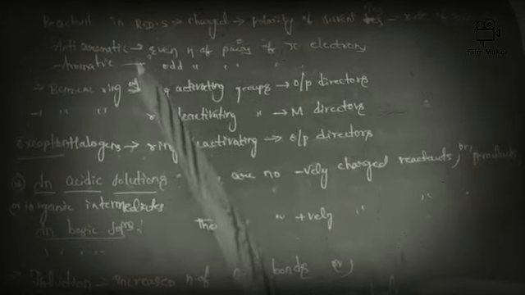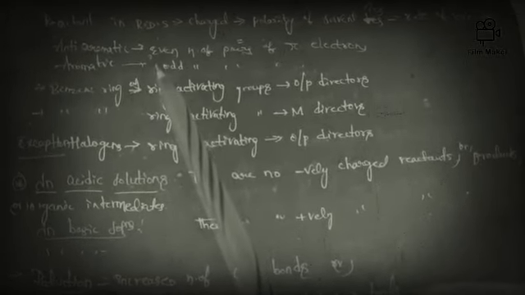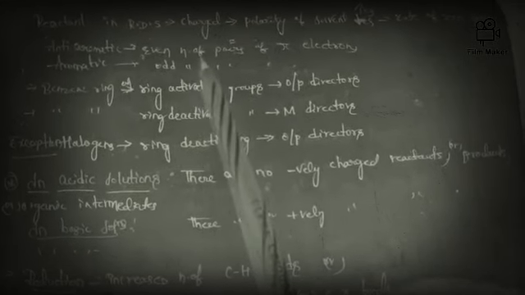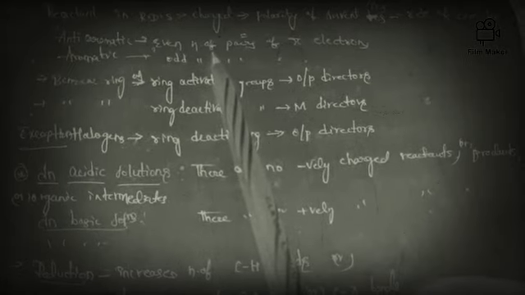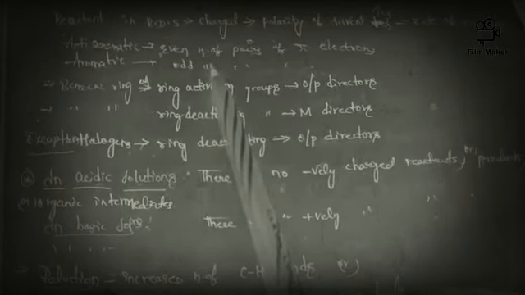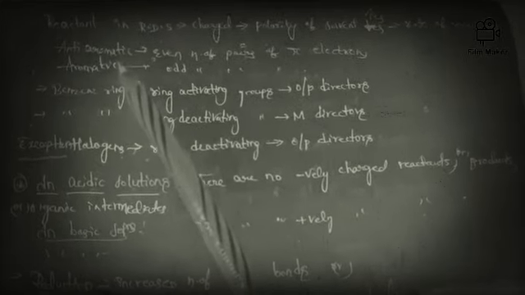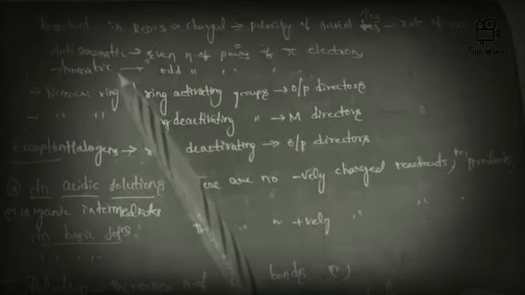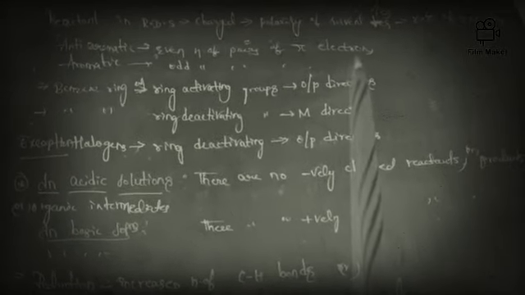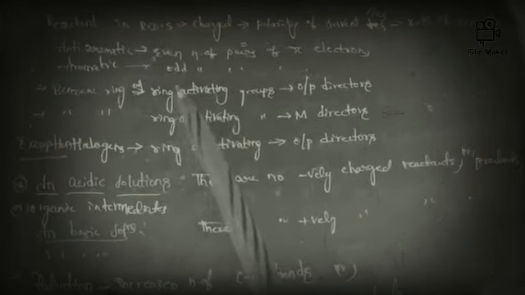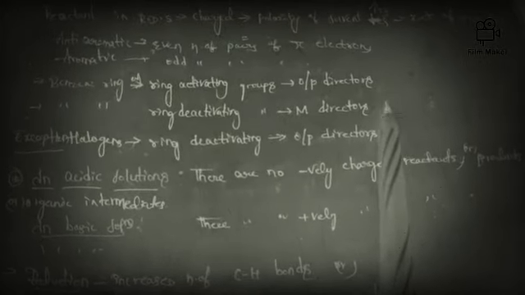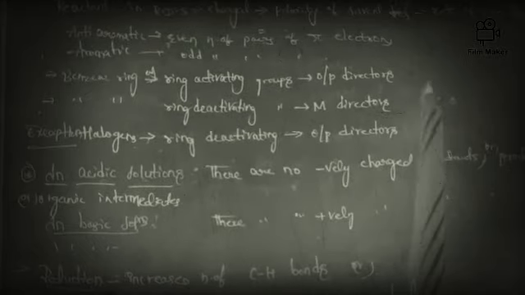I think you have an idea about anti-aromatic and aromatic, because I have already discussed all these things in this class. I just want to give some important points which are needed to enter into the further concepts. Anti-aromatic means we have to observe an even number of pairs of pi electrons. Aromatic means an odd number of pairs of pi electrons.